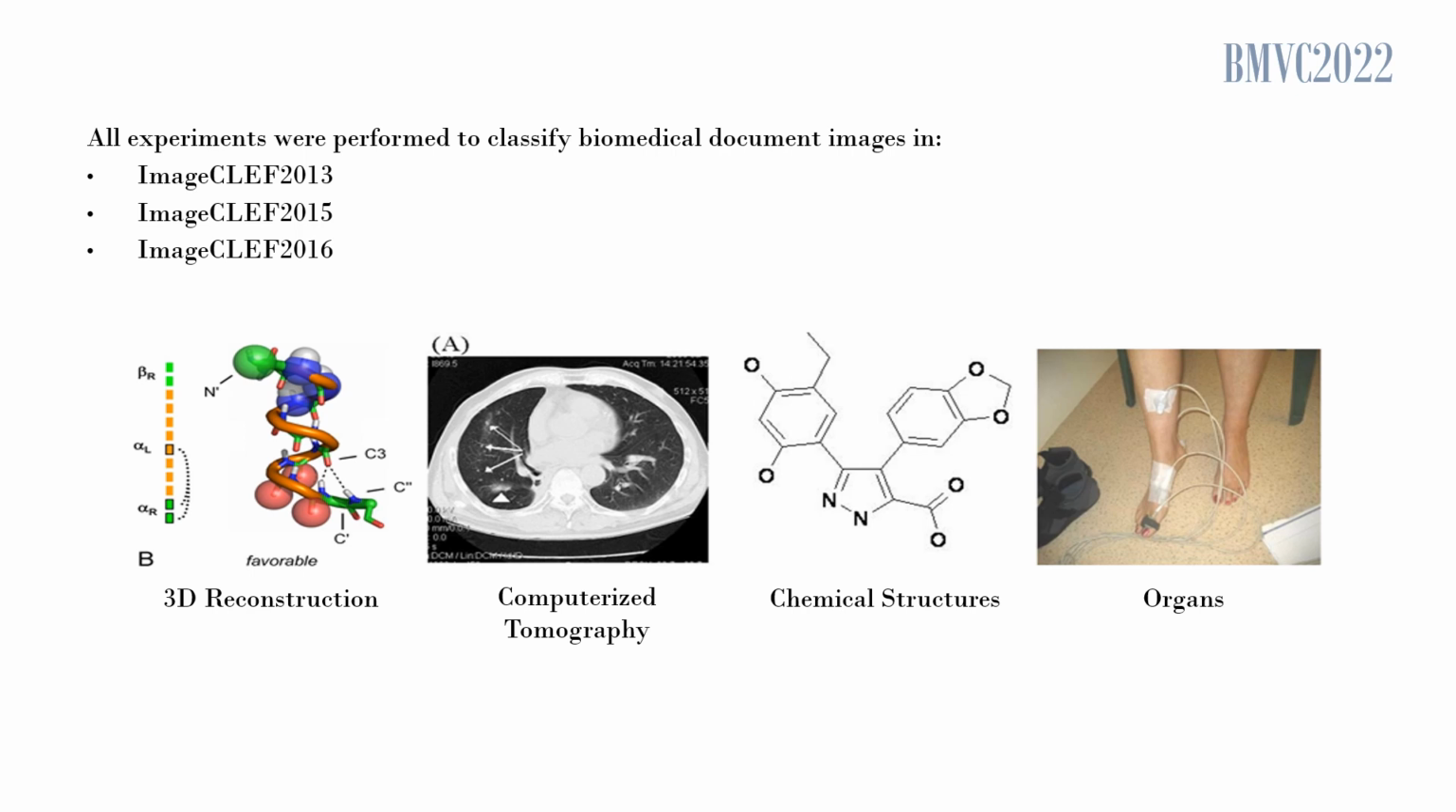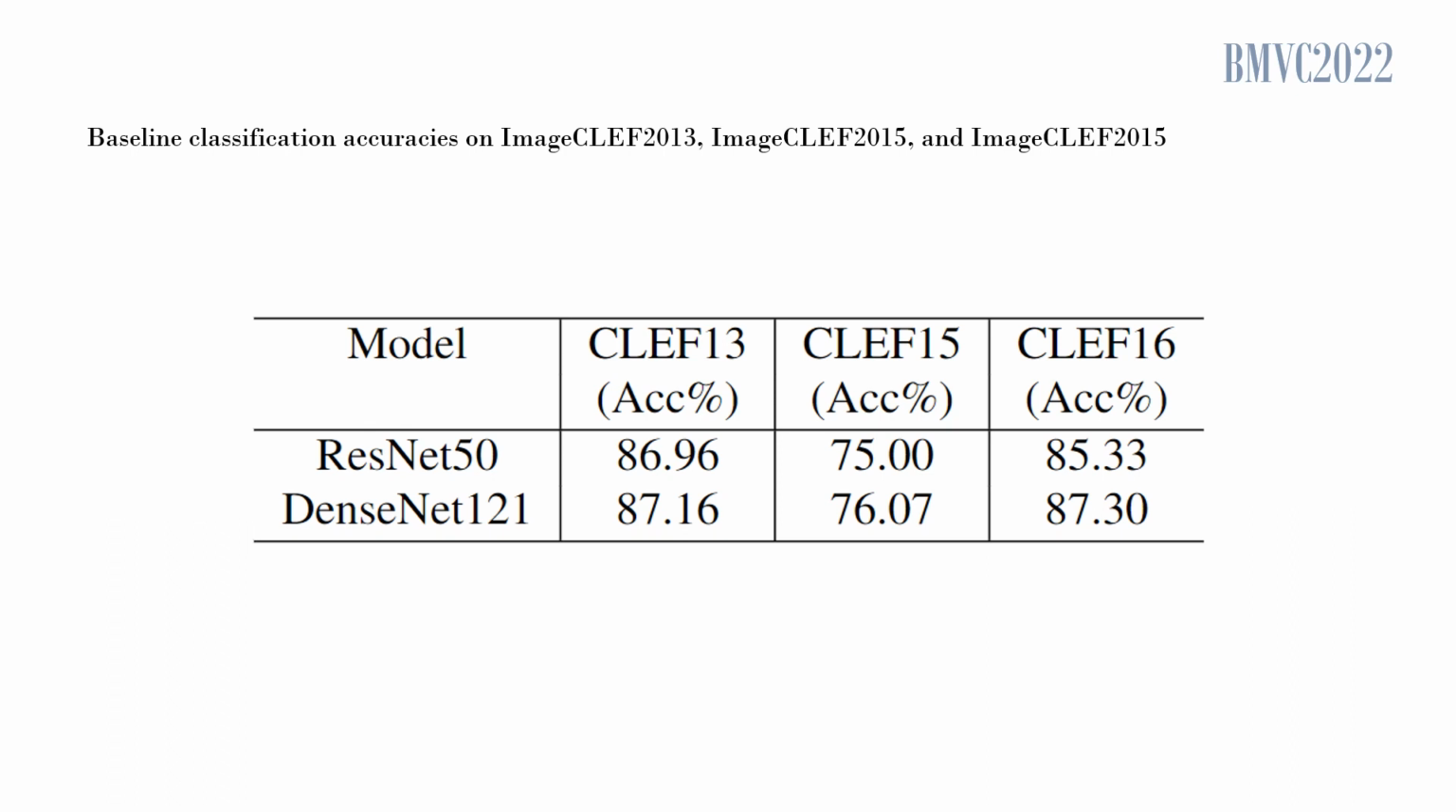These datasets contain diagnostic or general illustrations from biomedical documents. It is challenging to classify the images in these datasets since most images contain noise in the form of writing. In addition, ImageClef datasets exhibit high intra-class variance and class imbalance. We trained ResNet 50 and DenseNet 121 on the training set of ImageClef 2013, ImageClef 2015, and ImageClef 2016. Then, we evaluated these trained networks on the testing set of these datasets. Classification accuracies from this experiment served as a baseline for comparison with all other experiments.